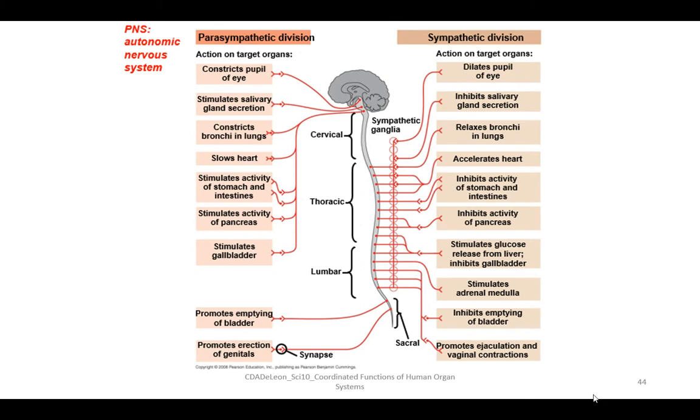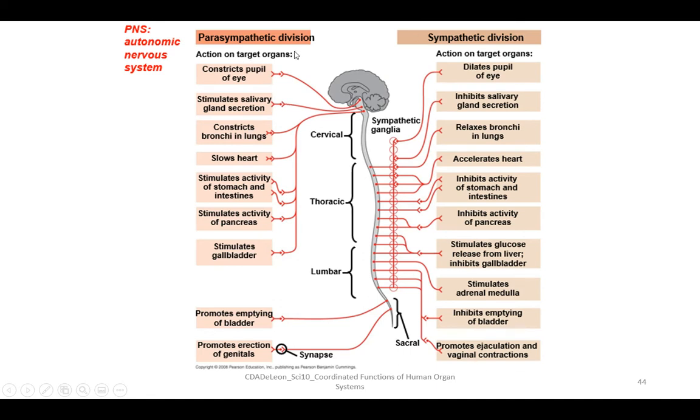So, kapag sympathetic, it dilates the pupil of the eye, inhibits salivary gland secretion, relaxes bronchi and lungs, accelerates the heart, inhibits activity of stomach and intestines. Ito has something to do with inhibition sa digestive processes. It stimulates the adrenal medulla, inhibits emptying of the bladder, yung napipigilan yung pag-ihi, and promotes ejaculation and vaginal contraction.